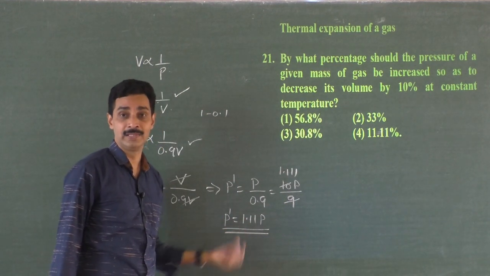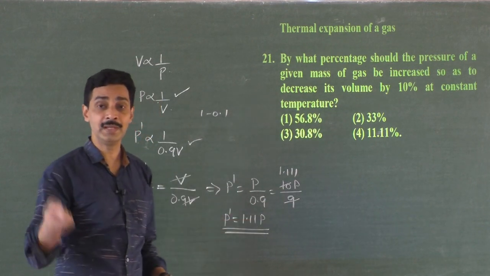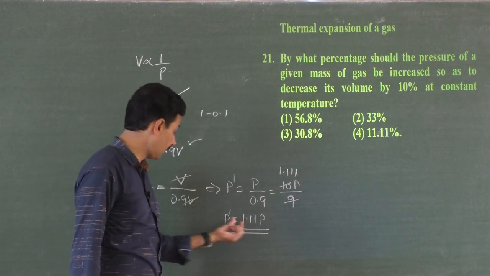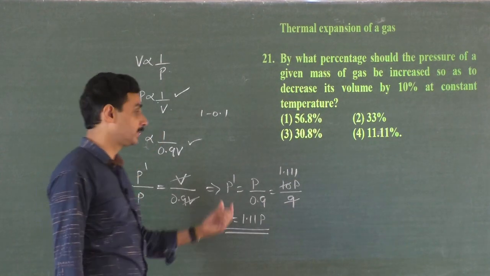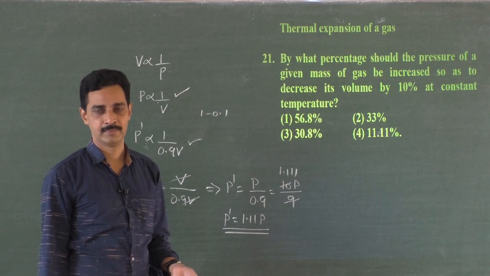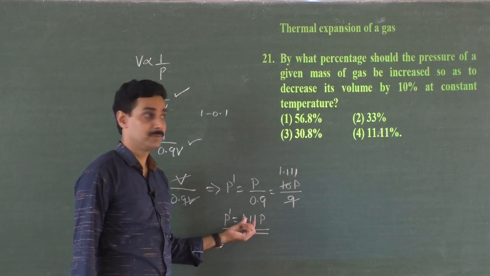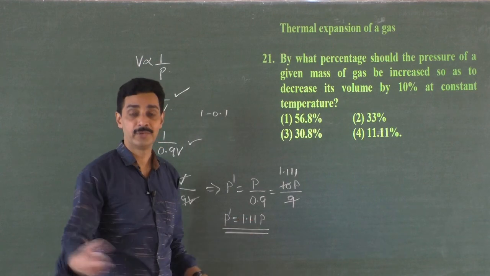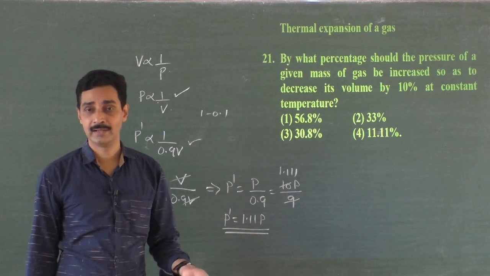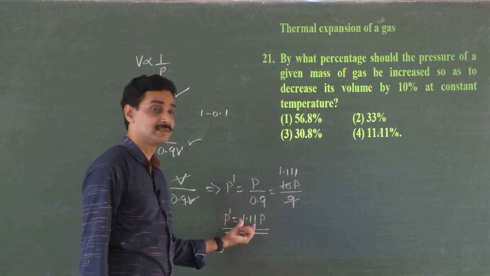It is not equal to 1 P. How much extra do we have? 0.11 P, 0.11 P in fraction. Because if we had got P dash equal to P, what would be the conclusion? The new pressure and the old pressure are the same. They are equal to each other. If it is 1.11 P, what do you mean by 1.11 P? We have 0.11 extra. Multiplied by 100, we get 11. So 11% more. So this contains 11% more.